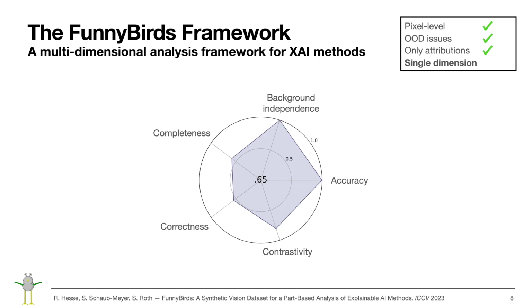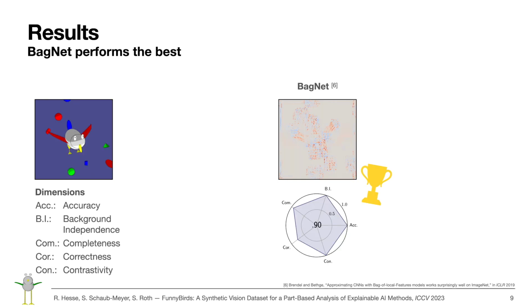Our full evaluation framework consists of 5 different dimensions, including, for example, the standard classification accuracy and correctness that closely follows the presented idea of deleting individual parts and measuring the rank correlation between the ground-truth importances and the estimated part importances. The number in the middle is the average of the explanation quality dimensions completeness, correctness, and contrastivity. Now that we understand the high-level idea of our work, let us have a look at some of our results.